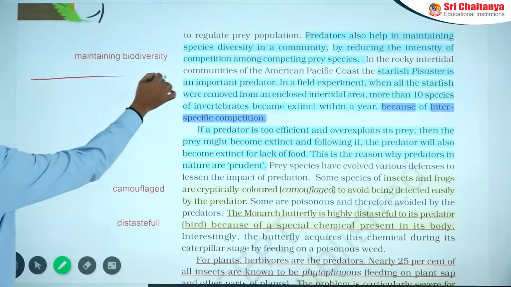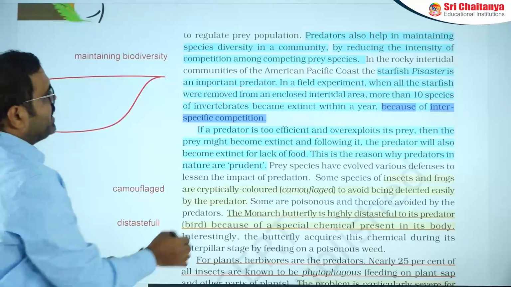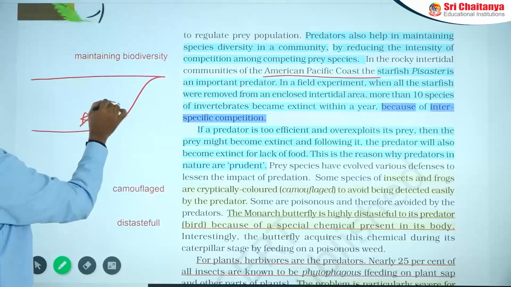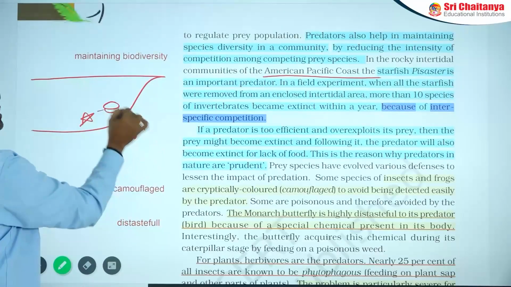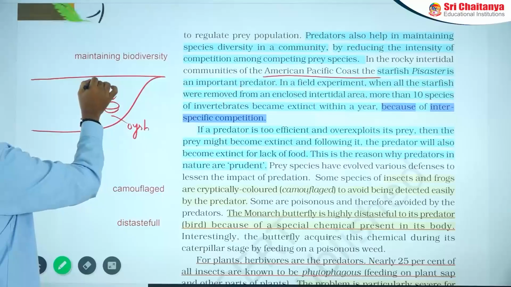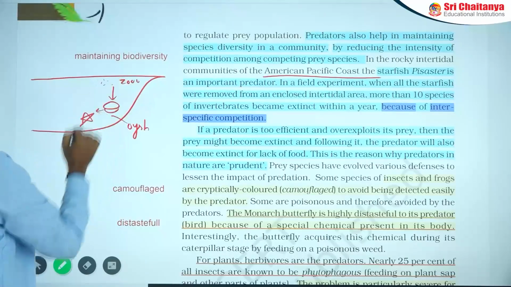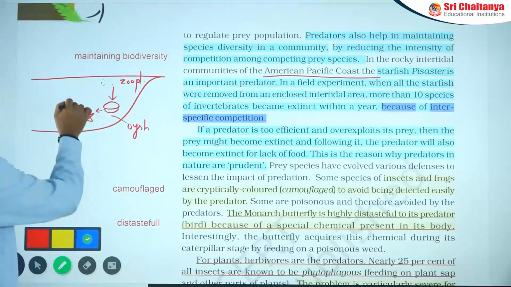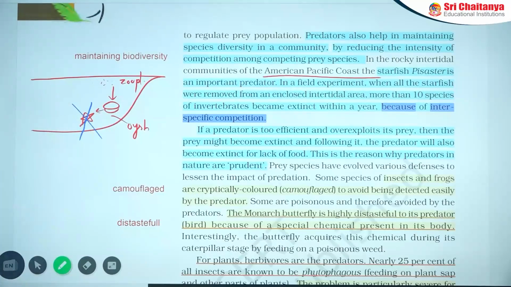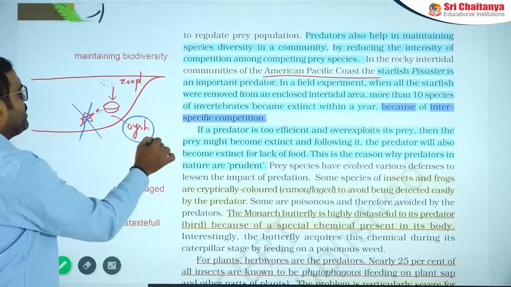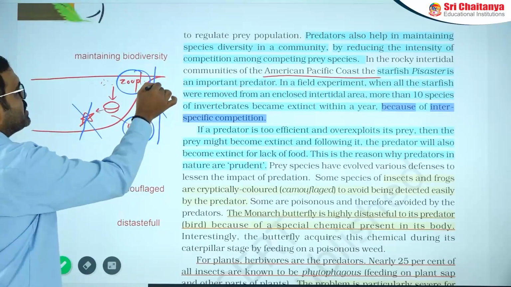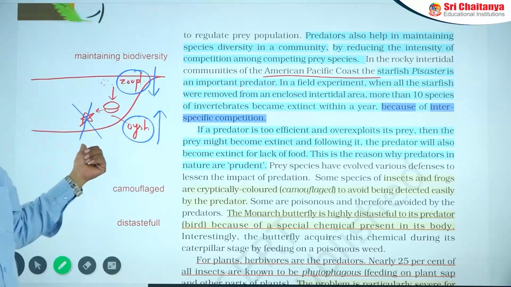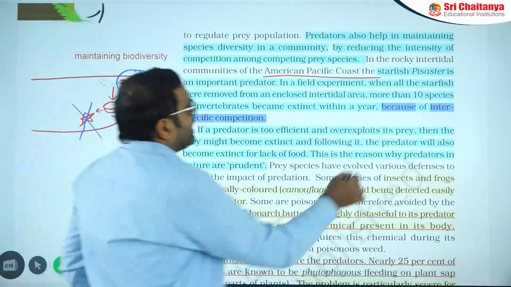In a lake region on the American Pacific coast, the starfish feeds on oysters, and oysters feed on zooplankton. If you remove this starfish experimentally, what happens? The oyster number increases and the zooplankton number decreases. So indirectly the zooplankton number is maintained by this starfish, known as Pisaster.